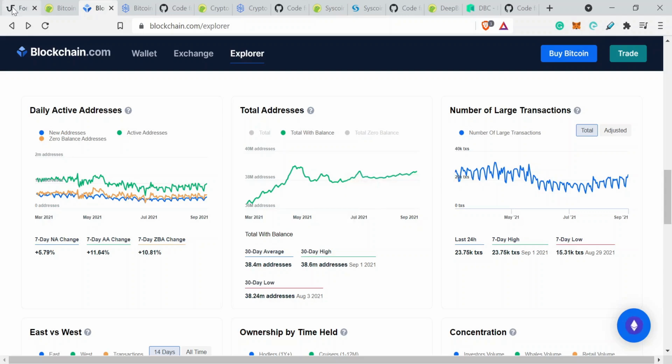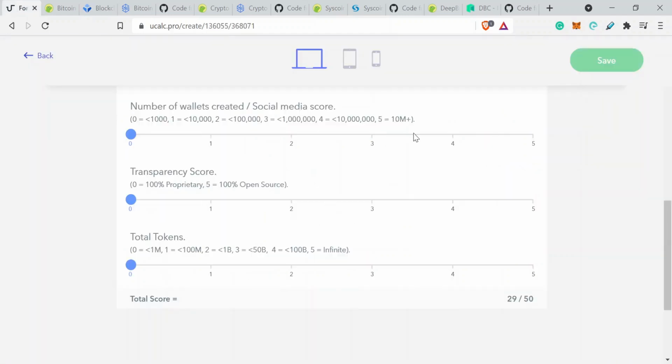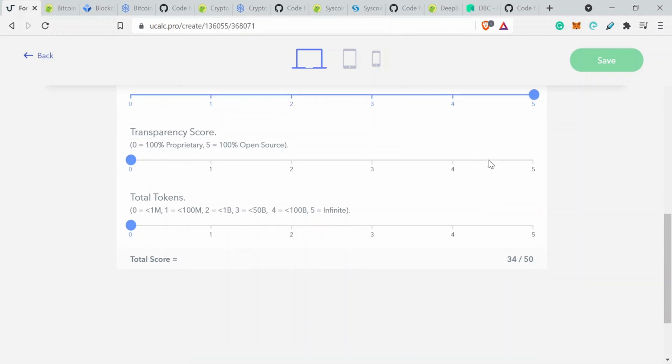Okay, so on our metric, that comes in at around about the top score. Okay, so 10 million plus. Okay, that's scoring the maximum for that.